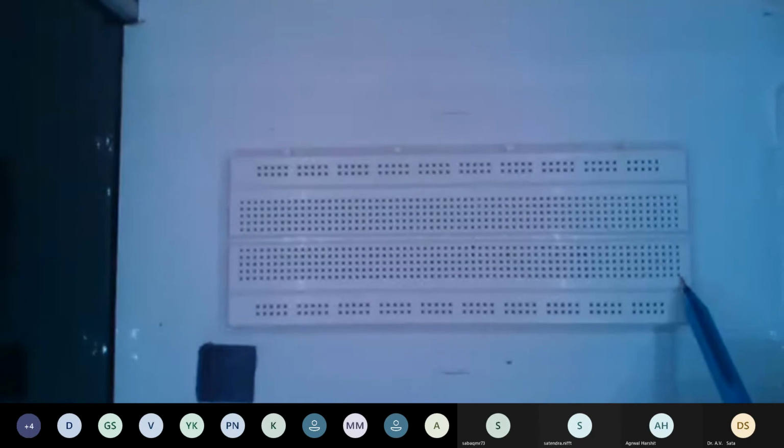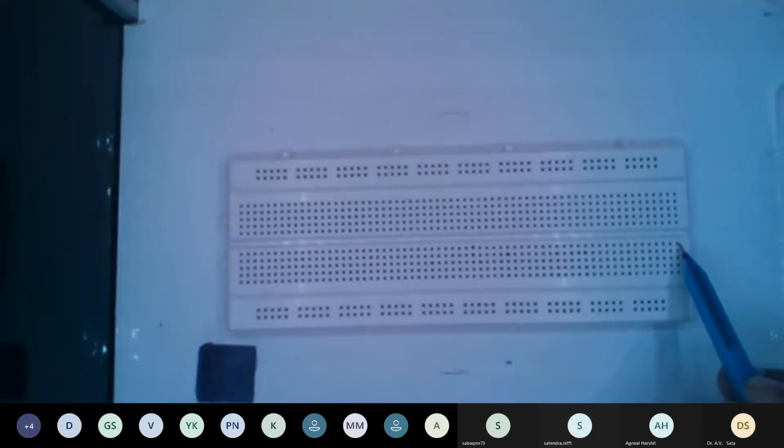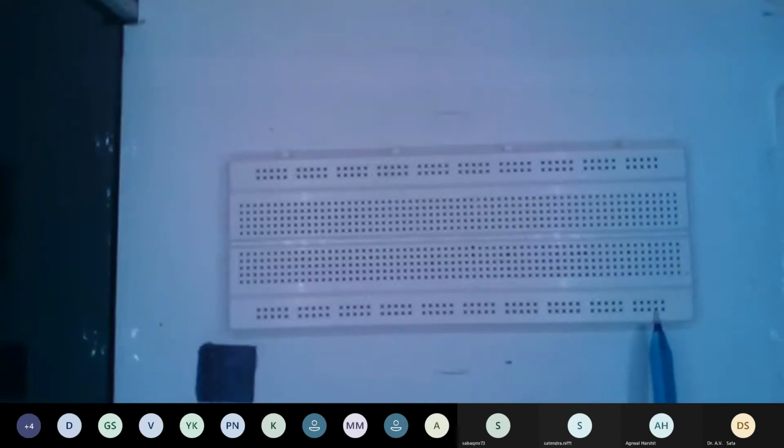So if you are connecting from the start, it will have the same data over here also and here also. So they are vertically in parallel, whereas these power lines are in a horizontal parallel. Essentially they are connected in parallel, but they are differentiated by the positioning of the parallel strip.